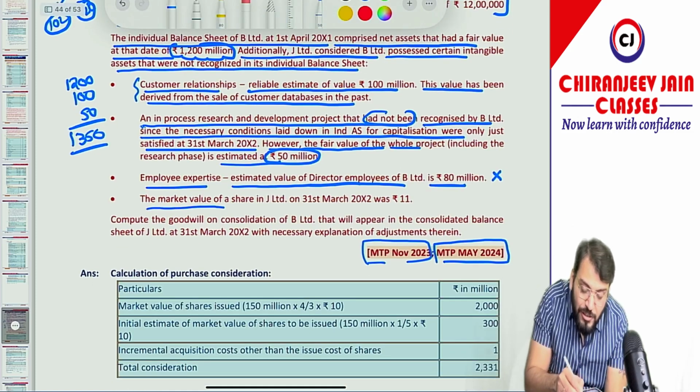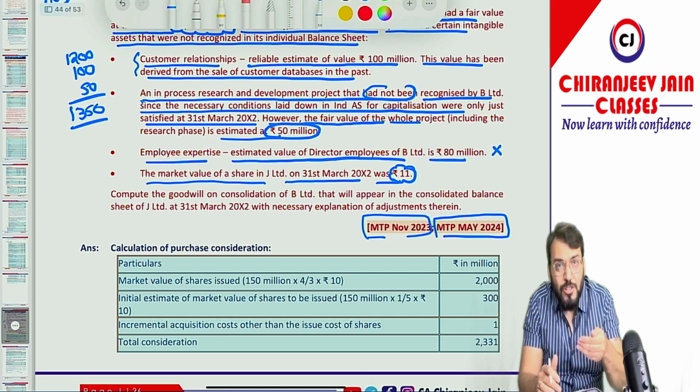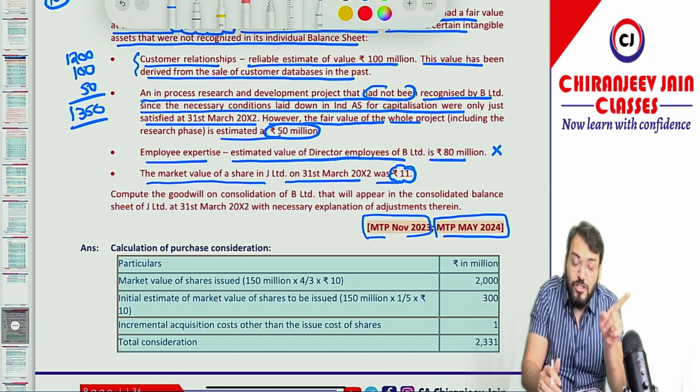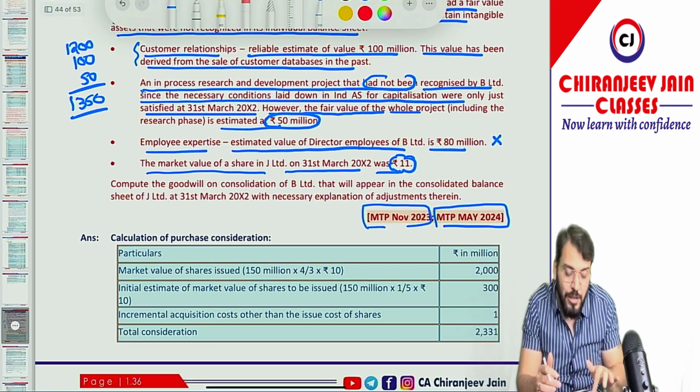The market value of shares in J Limited on 31st March 2002 was 11. I don't know why it has been given. Let's see. But the market value of shares of J Limited on the date of acquisition was 10. On the date of balance sheet, 31st March 2002, it became 11.